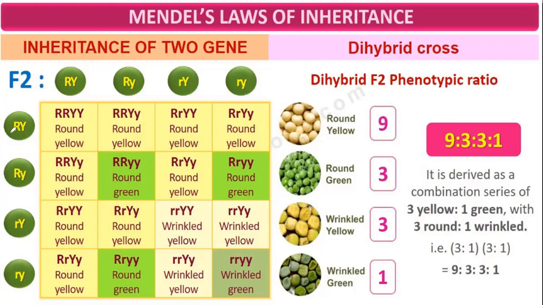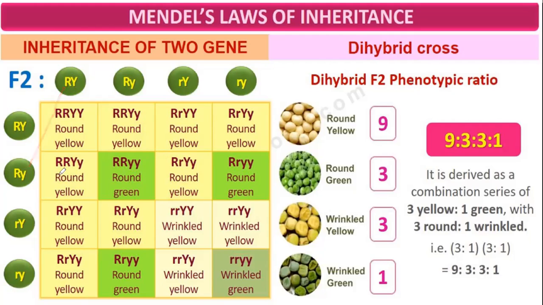Here also capital R, small r, capital R, small r, capital Y, small y. Because capital R is dominant over small r and capital Y is dominant over small y, this seed will become round yellow.